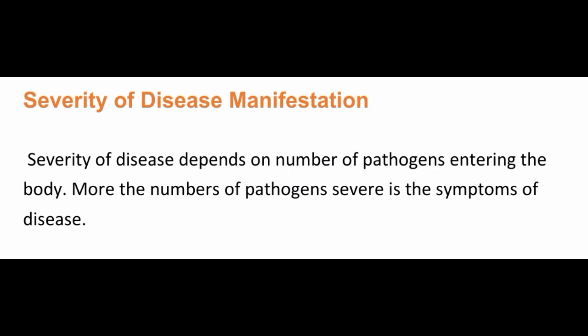If the number of microbes is very small, they may get overpowered by our immune system, and the symptoms of the disease may be insignificant, very minute. These may remain unnoticed also. But if the number of pathogens is very large, the symptoms can be life threatening. It means the severity depends on the number of microbes entering the body and surviving against the body's immune system. If your body is capable enough to fight those diseases, then it's fine.